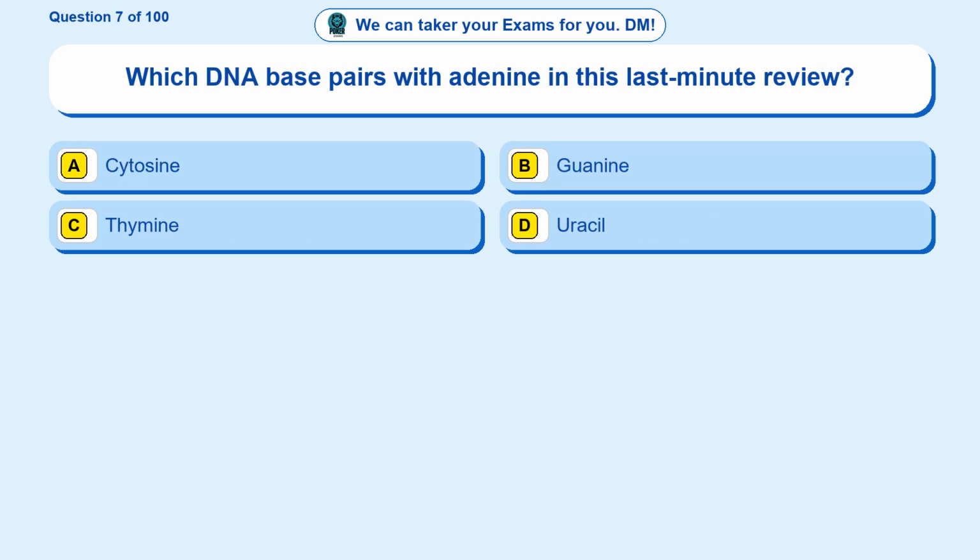Question 7. Which DNA base pairs with adenine in this last minute review? Option A, cytosine. Option B, guanine. Option C, thymine. Option D, uracil. The correct answer is option C, thymine.